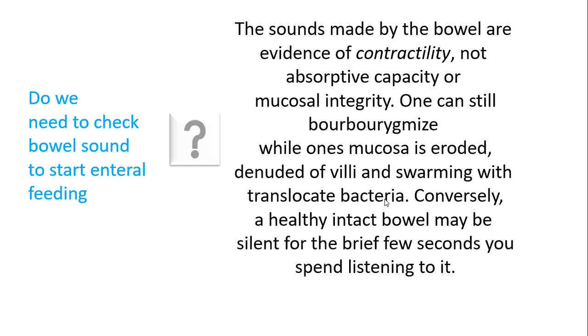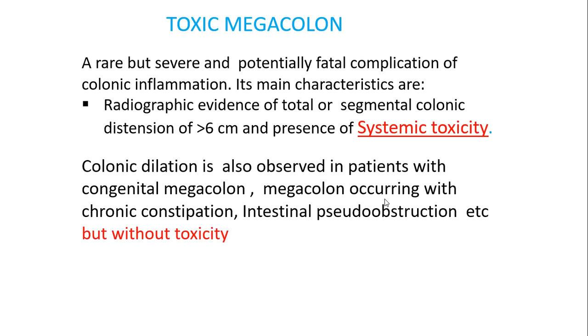We can just start with clear feeds, just trophic feeds, 20-25 ml per hour, and observe for the next 6 hours. If we see any distension or any increase in the RT aspirate, then that's what we are worried about. Then we should look into it.